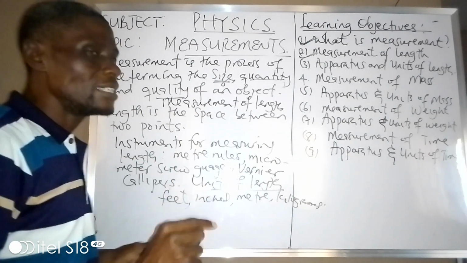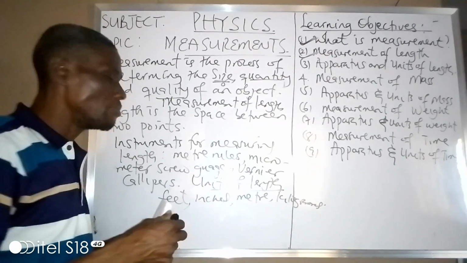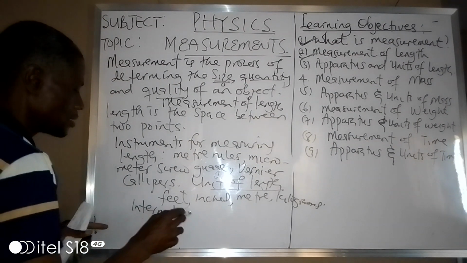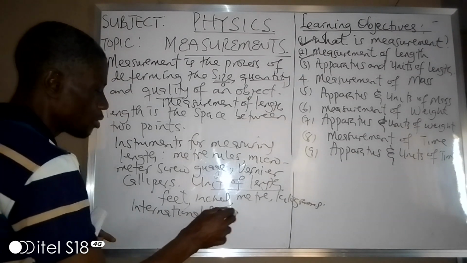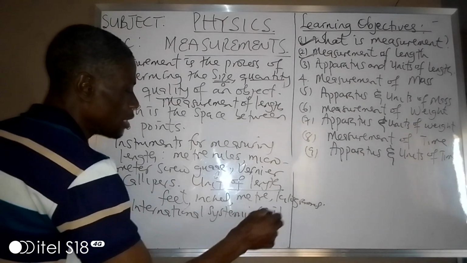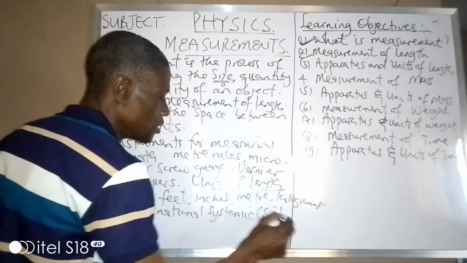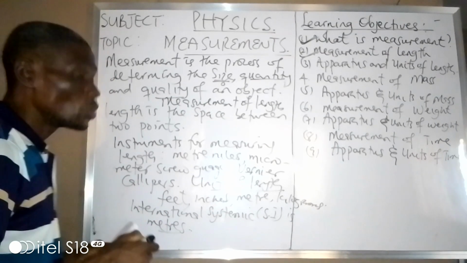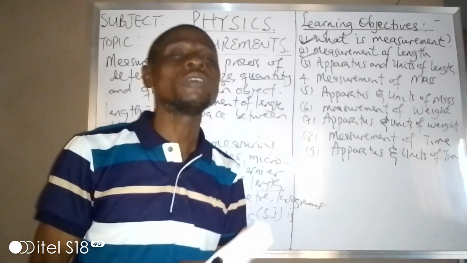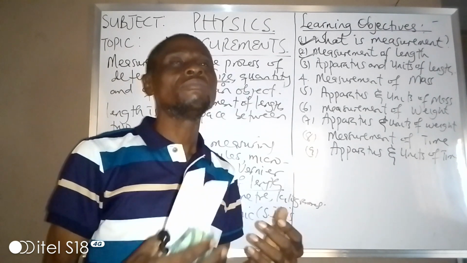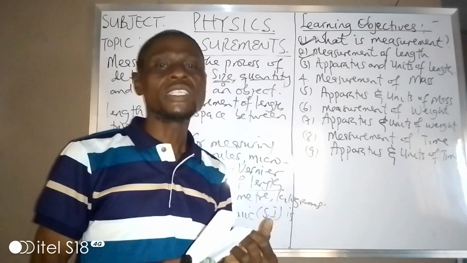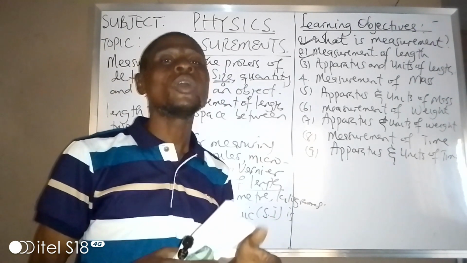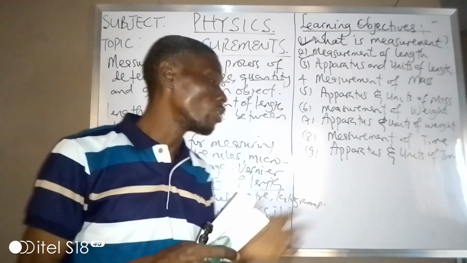But the SI unit, the International System of Units, we call it SI unit in physics. Length is measured in meter. So the SI unit of length is what? Meter. So if you are doing most of your calculations, if they give you quantities in centimeter or inches, try to convert them to what? Meter. Length is measured in meter in SI units.